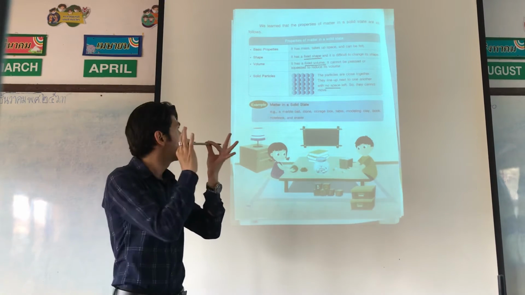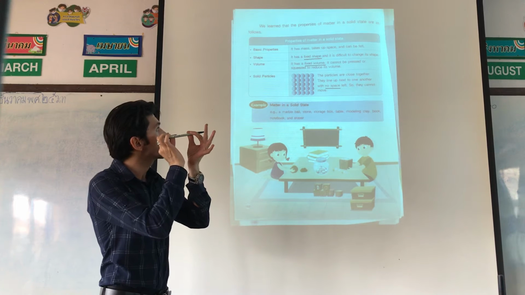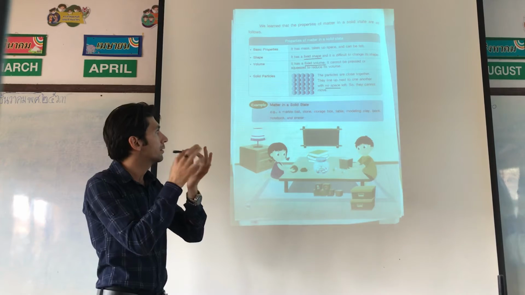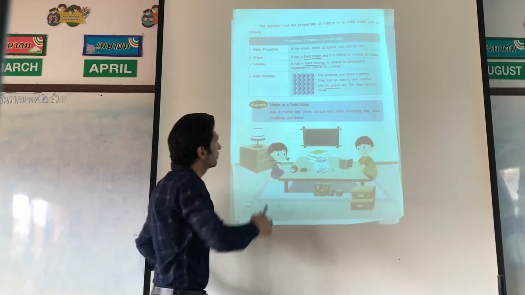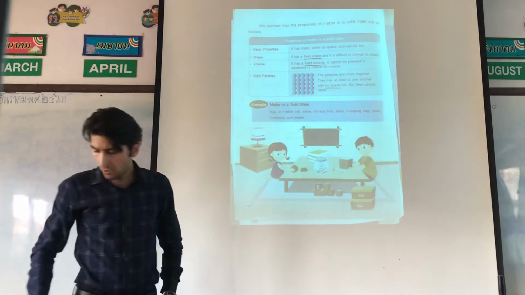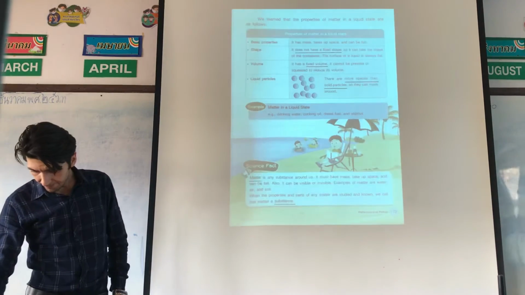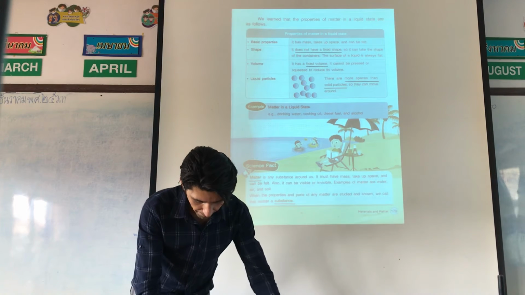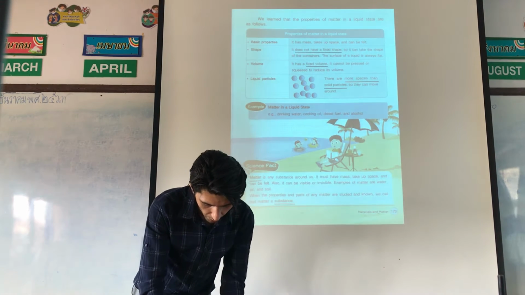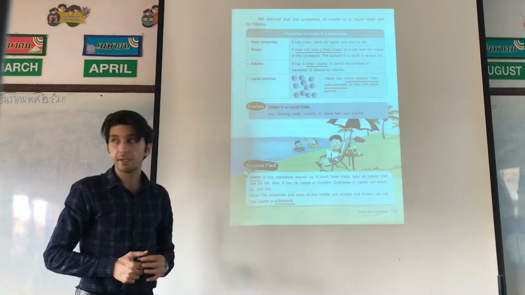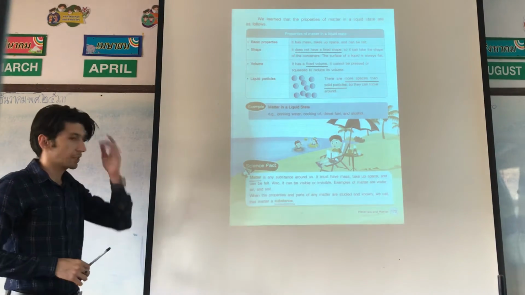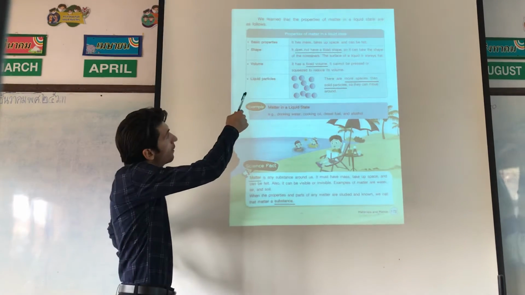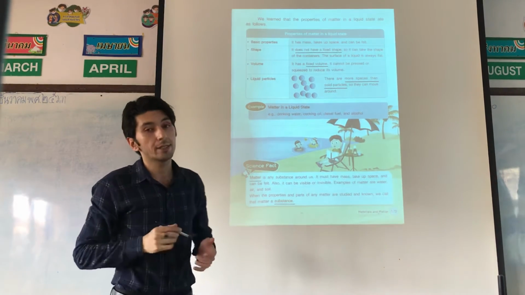Yes, they have a fixed shape, have a fixed volume, and particles cannot move. Okay, next state is liquid, on page 173. On page 173, we want to learn about properties of matter in a liquid state.